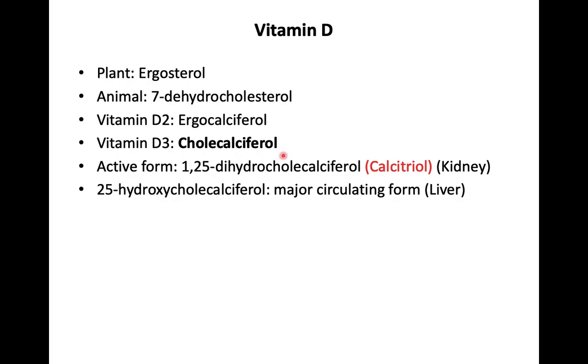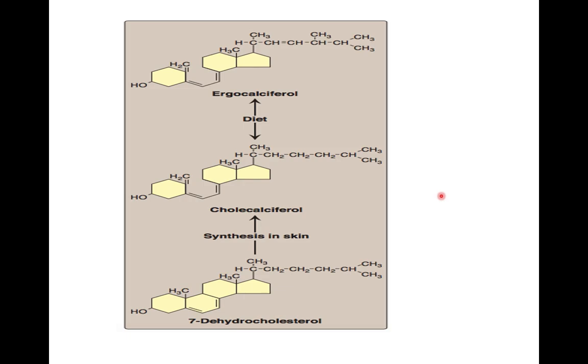The major circulatory form of vitamin D is 25-hydroxycholecalciferol, and the active form is calcitriol, which is known as 1,25-dihydroxycholecalciferol. This gets synthesized in the kidney, and the circulatory form gets synthesized in the liver.